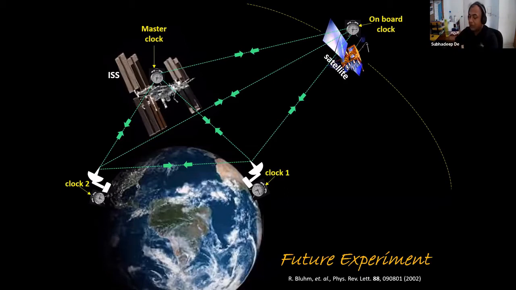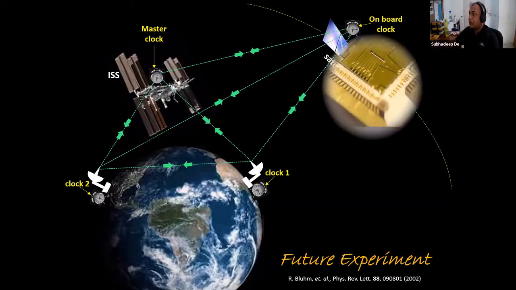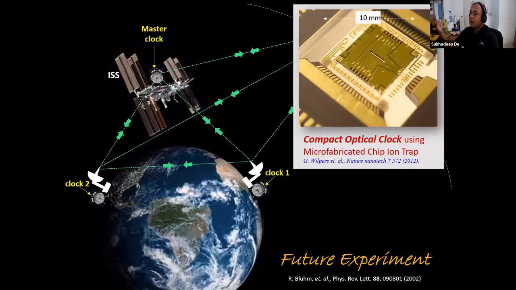It has to be miniaturized. And one step for that is miniaturizing the ion trap, putting everything on a chip. That is, for example, an ion trap chip that is developed in the US and a few other countries. We also have an aim to develop this kind of chip, but one step at a time.